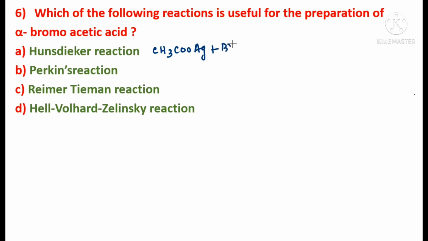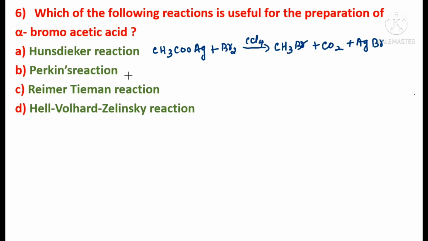This reacts with bromine in the presence of carbon tetrachloride, and this gives an alkyl bromide, CH3Br, methyl bromide, plus carbon dioxide plus AgBr. Understood? So this is the compound. If you are using an aromatic compound, you will be getting an aryl alkyl. Understood? So this is not the answer. Here we are not producing alpha bromoacetic acid. It's an alkyl halide, is it not? So this is not the answer.